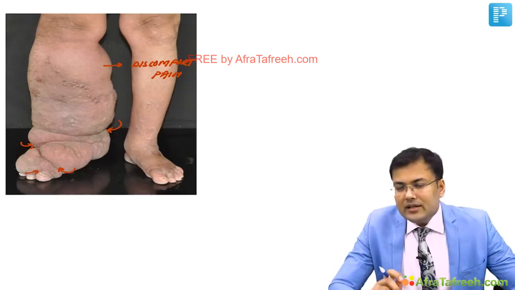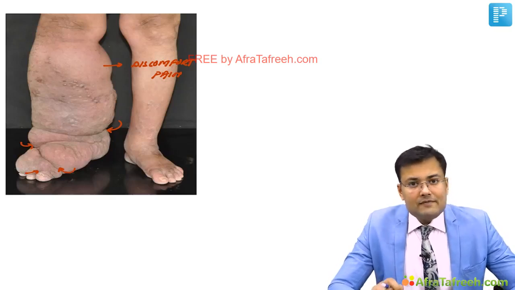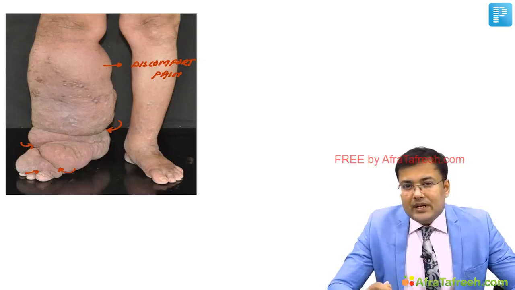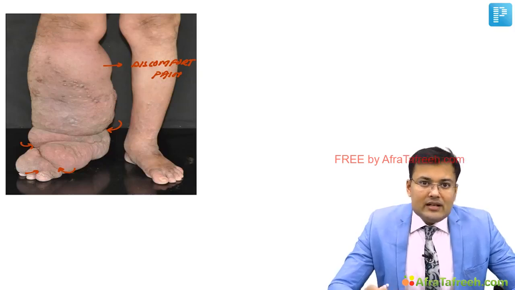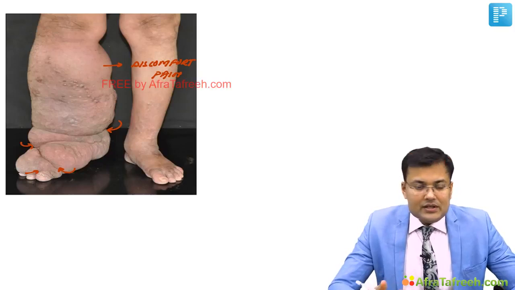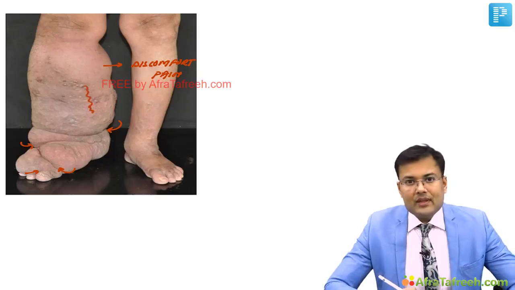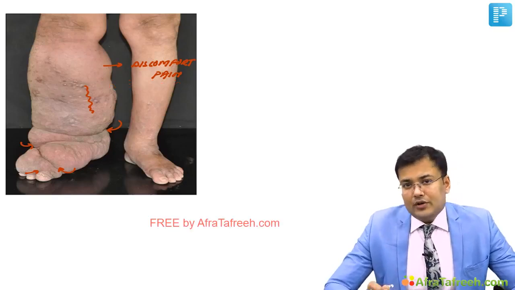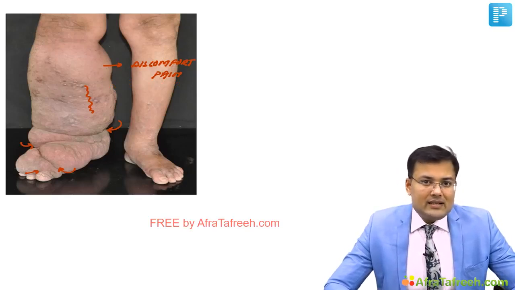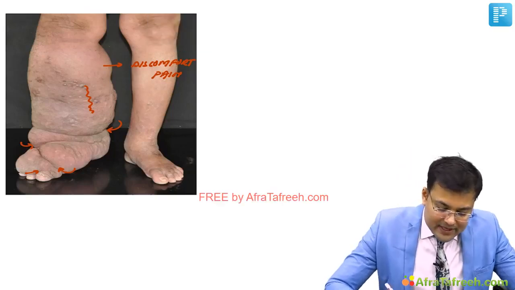Clear? In these skin folds, there is increased risk of bacterial infection, fungal infection. These patients are predisposed to cellulitis, lymphangitis. And because of this cellulitis and lymphangitis, there is hyperpigmentation. So you can see hyperpigmentation, and you can see skin thickening also. Third problem, if the patient is having lymphedema for long duration, there is increased risk of malignancy. And what's the name of that malignancy? Lymphangiosarcoma.